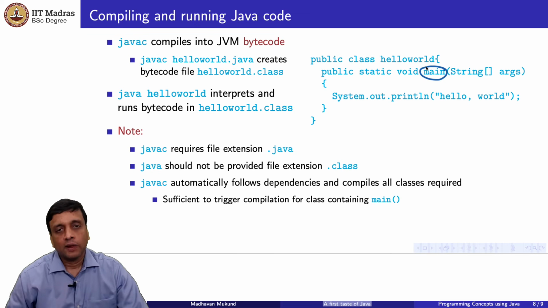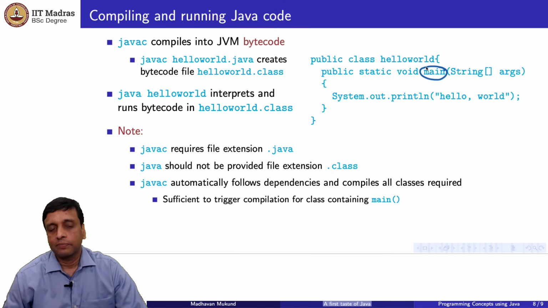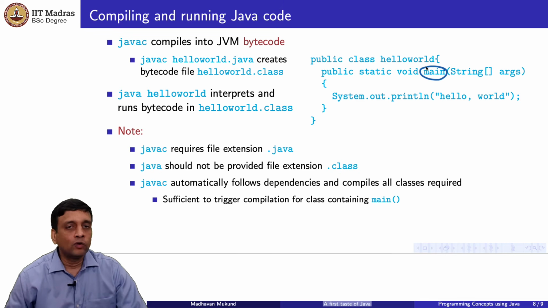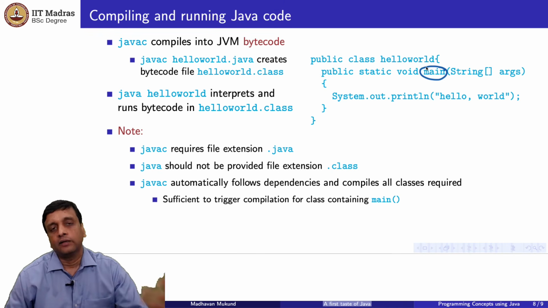Remember that main is the starting point. So among all your classes, there should be one which defines a main. That's where things are going to start. So the Java compiler is invoked on that class. Now inside that class, you might define objects of other classes. This is where Java uses the fact that the name of the class and the name of the file match. So if you say that you have defined a point inside this particular function main, then it will go and look for Point.java, because the class Point must be in a file Point.java. Now if Point.java in turn uses some other file, then it will go and look for that file. So it follows the chain of classes.